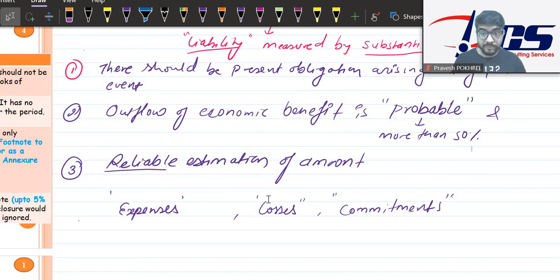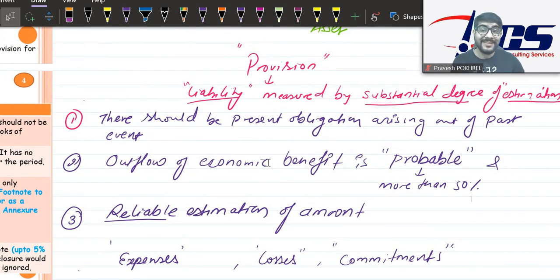Now, all these three conditions: first, present obligation because of a past event, and there should be certain sales and commitment of warranty. Okay, or there should be certain employees working in your organization and they have met an accident. Now you have to pay for the health care of those employees. Okay, that is a past event that has happened. The accident had happened. That person was your employee.